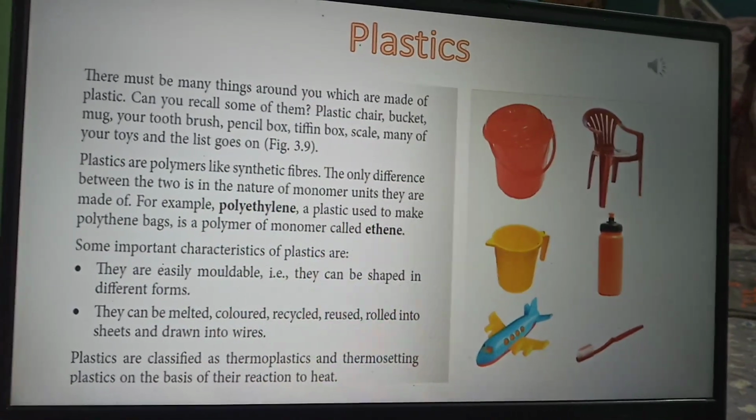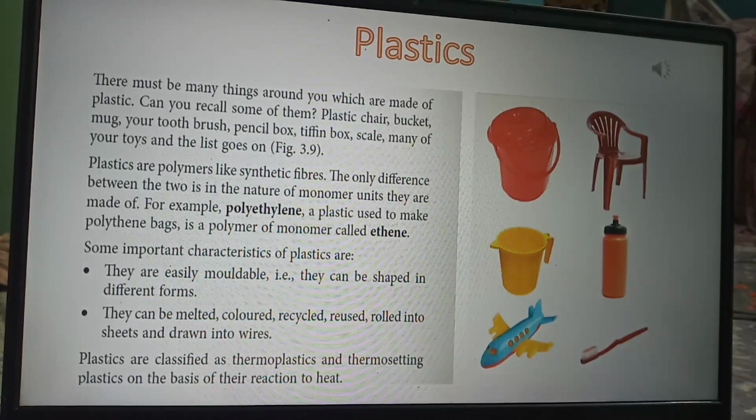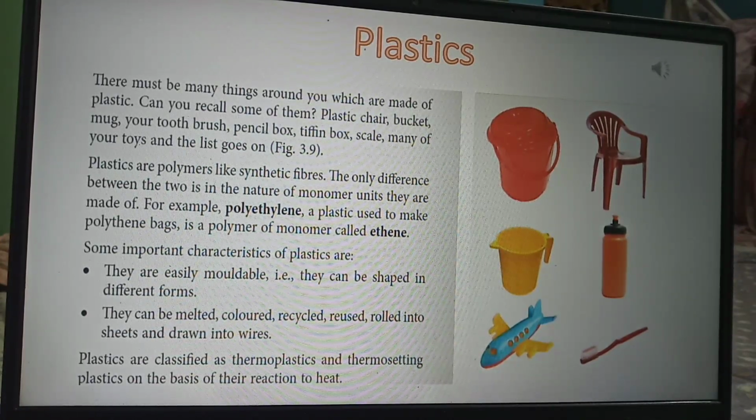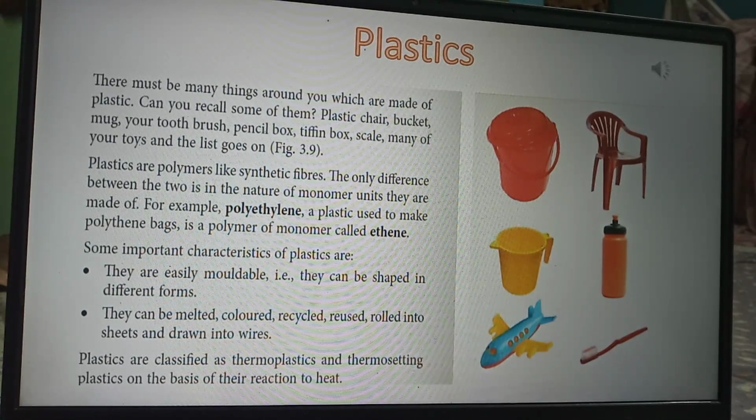What are plastics? Many of the things around us are made up of plastics. For example, your toothbrush, pencil box, tiffin box, scale, chair, plastic chair, bucket, toys, all these things are made up of plastics, isn't it? So, let us study about plastics. What are they? Plastics are also polymers like the synthetic fibers.